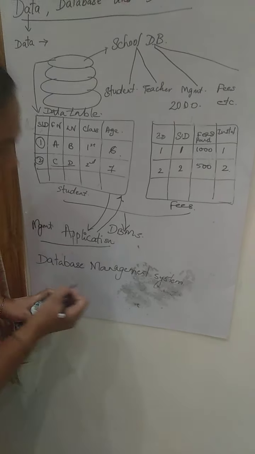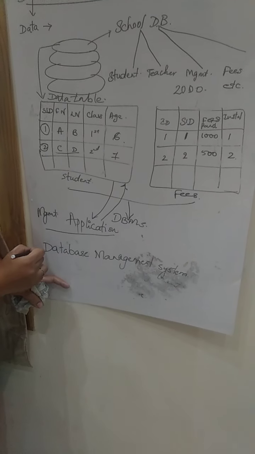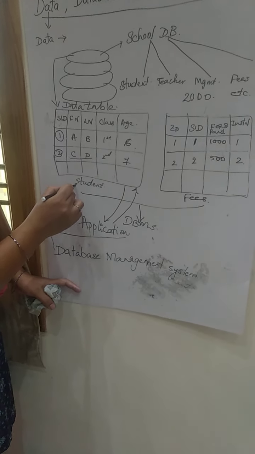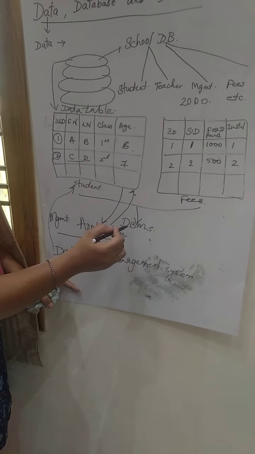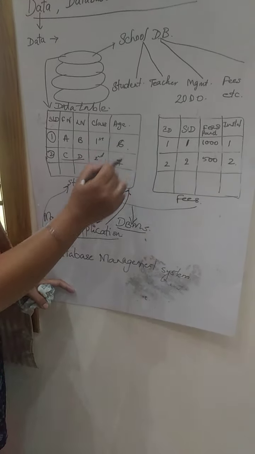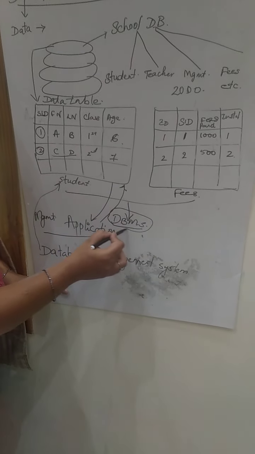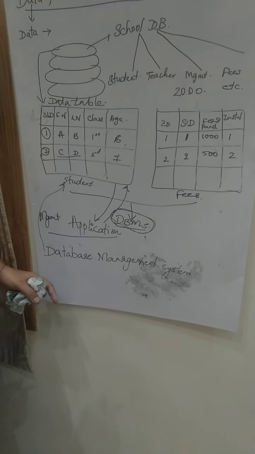So what does it do? Anyone other than the management should not be able to access this data. Only a person with a proper identity and security should be able to access this database. Who will give this data? That is with the help of DBMS, the Database Management System.